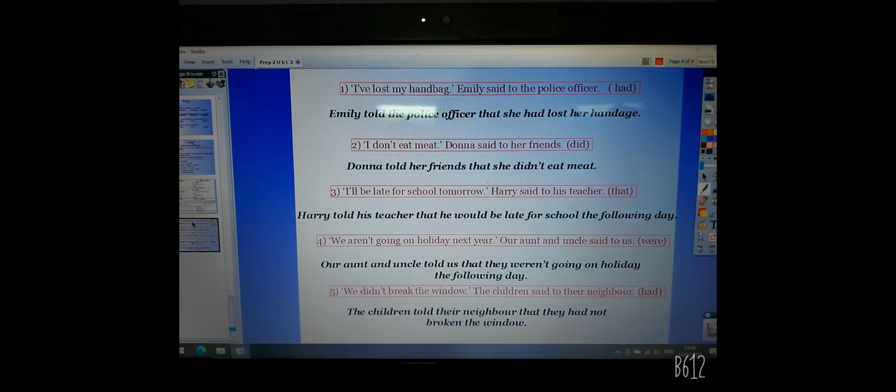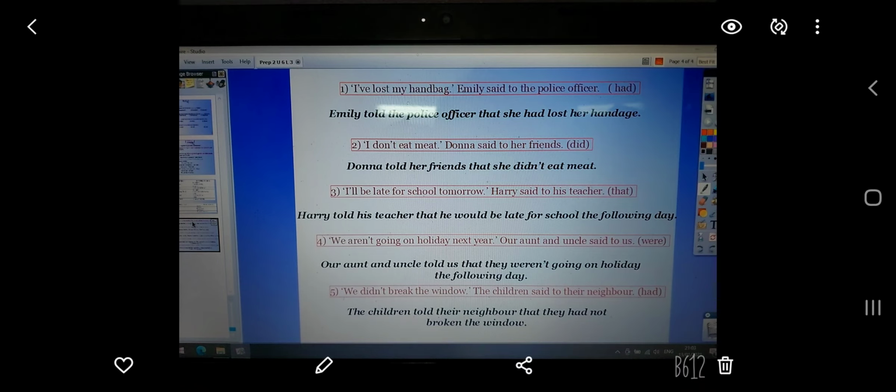let's complete. "We didn't break the window," the children said to their neighbor. Use had. The sentence here is in the past simple, so as we said, the past simple is changed into the past perfect. So the right answer is the children told their neighbor that they hadn't broken the window. That's all for the reported speech, the statements.